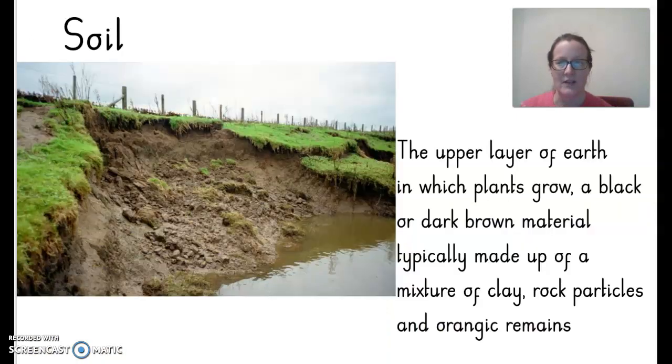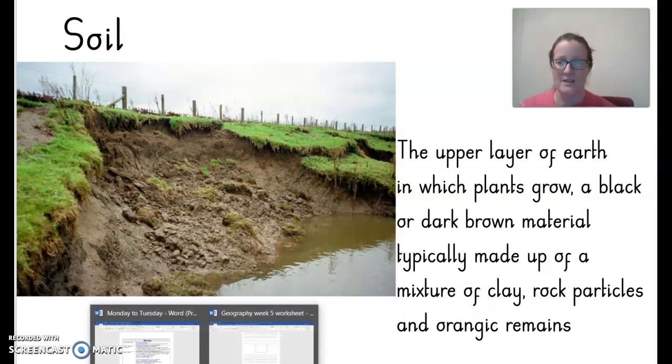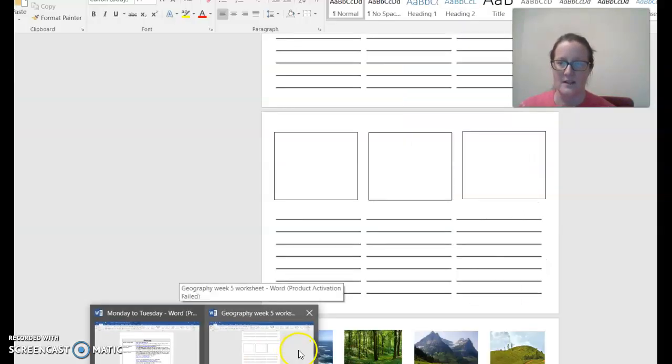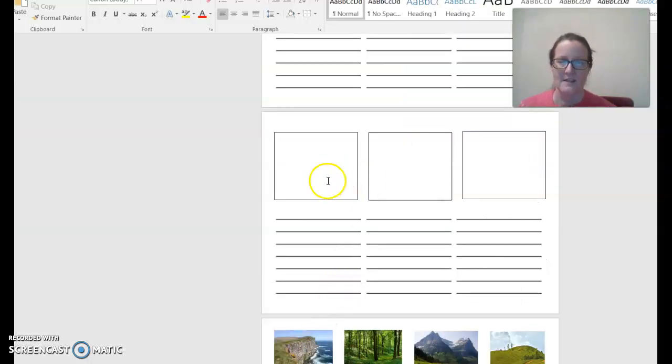And the last piece of vocab is soil. This is the upper layer of earth in which plants grow. It's black or dark brown material, and it's typically made up of a mixture of clay, rock particles and organic remains. So that's soil.